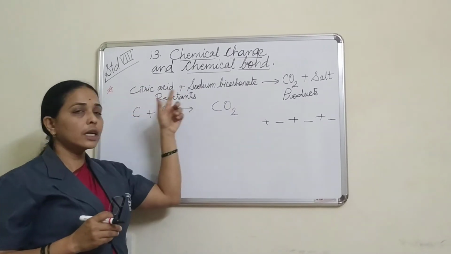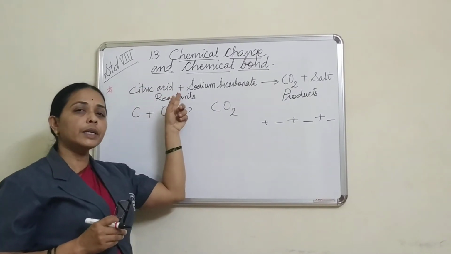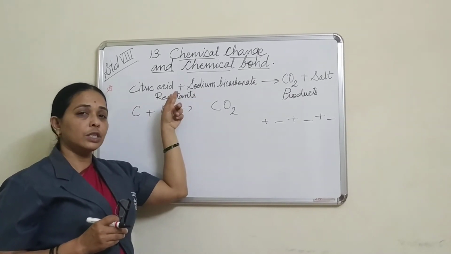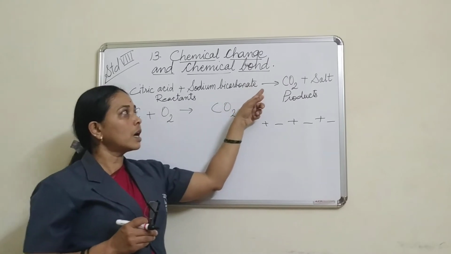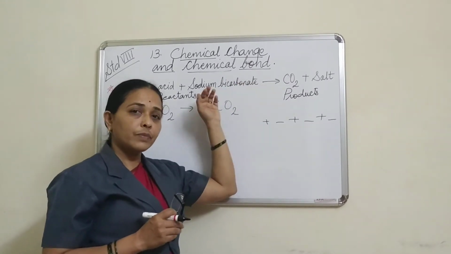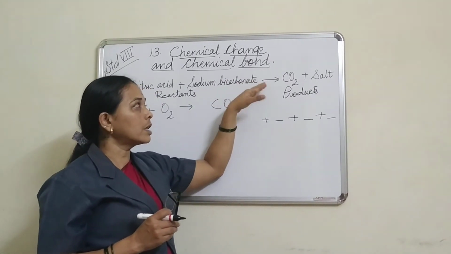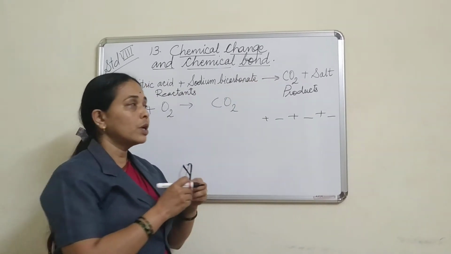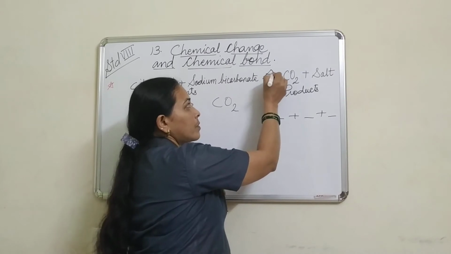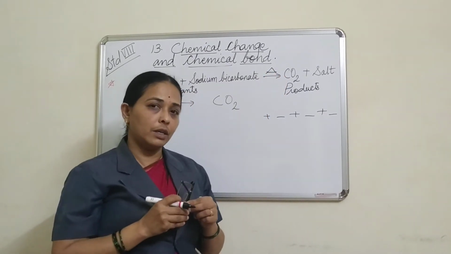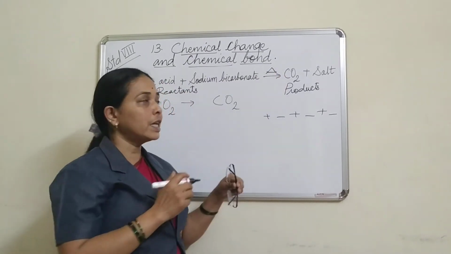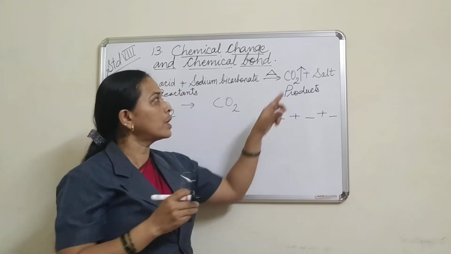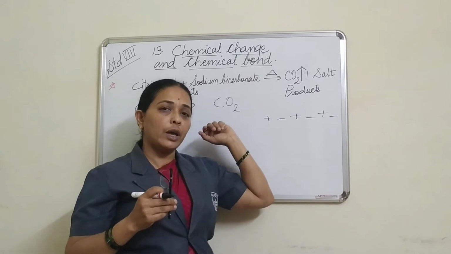If there are many reactants, we write them with the help of a plus sign. Okay, that is our addition sign. If heat is required for the chemical reaction, then we show a heat symbol here. Okay, that is a triangle. If carbon dioxide is released out, that means it is in the form of gas. So we show it in the form of an upward arrow.